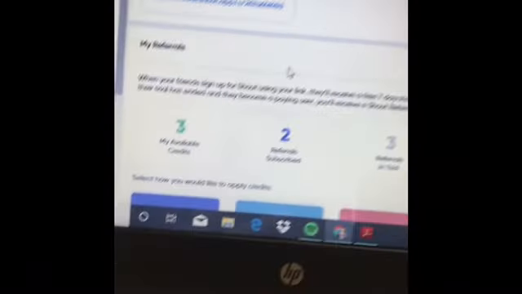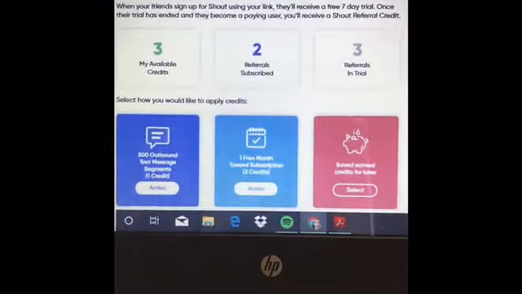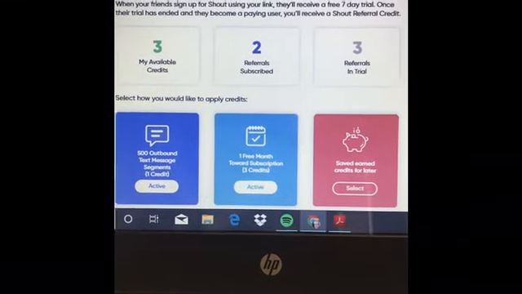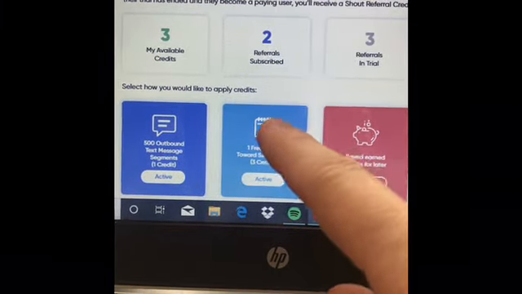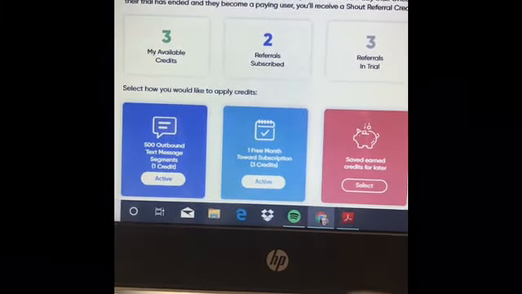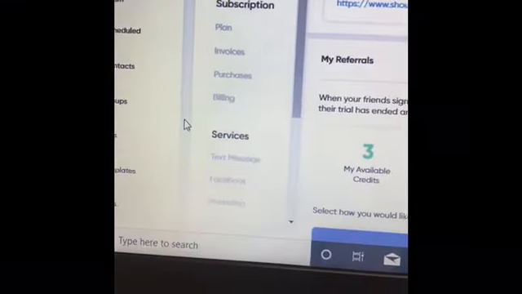It tells you if you have given your information to someone and said, oh my gosh, this is so awesome. This tells you how many credits you have, how many did subscribe, and how many are currently in trial. So they're trying to decide if they're going to sign up or not. It's just for your own thing.